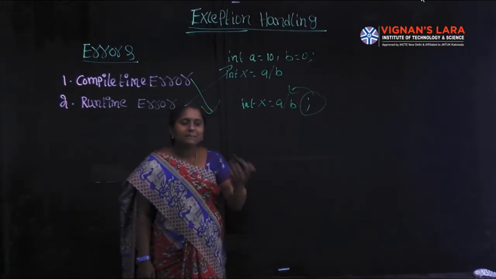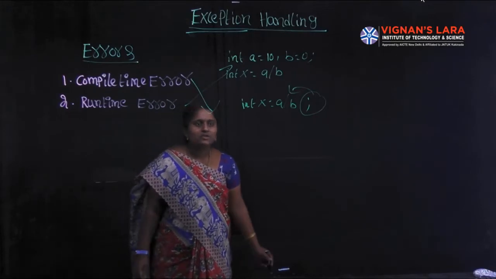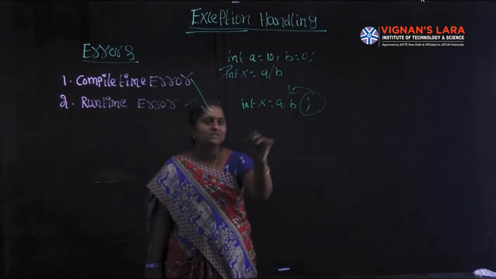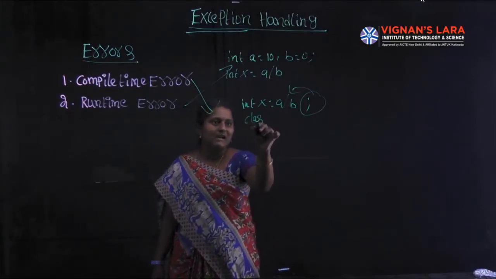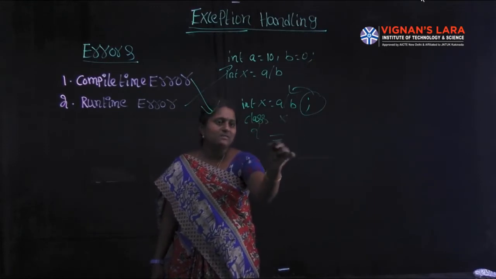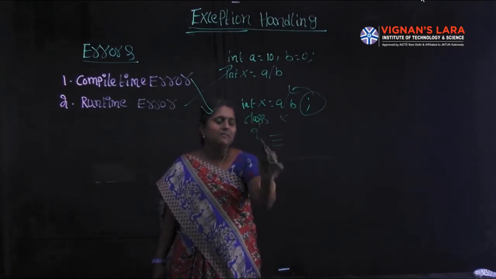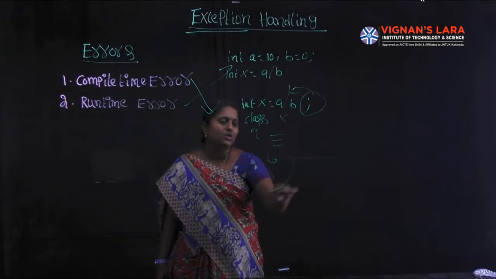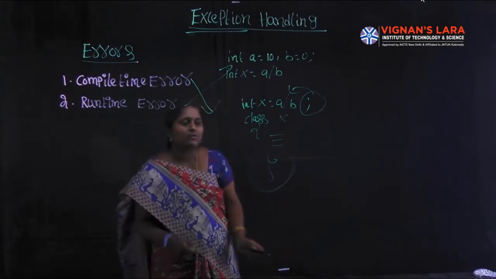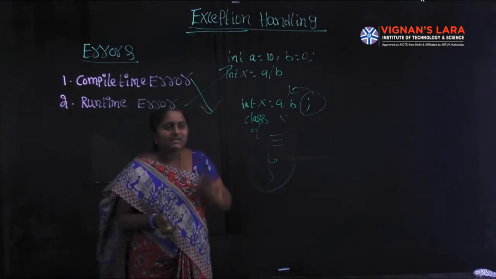Next one, missing braces and brackets. In a class, the body is written within braces. Suppose class X. The class body is mentioned within the braces. If I forget to close the curly brace at the end of the program, it leads to an error.